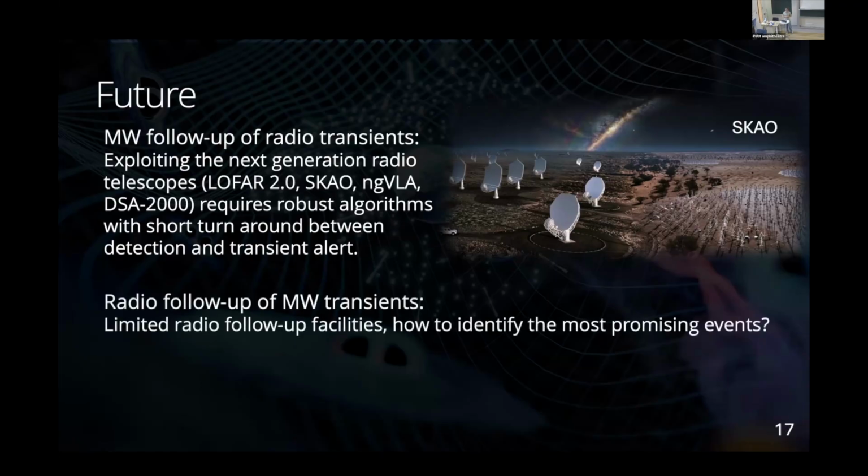And for the second part of the talk, which I think we're all facing, radio follow-up of multi-wavelength transients, given these new facilities that come online and will produce millions of transient alerts, we only have limited radio follow-up facilities. How do we identify the most promising events? And maybe the most promising events are different at different wavelengths, as in maybe the radio can contribute more uniquely to some sources than to others. So these are all questions we can think about.